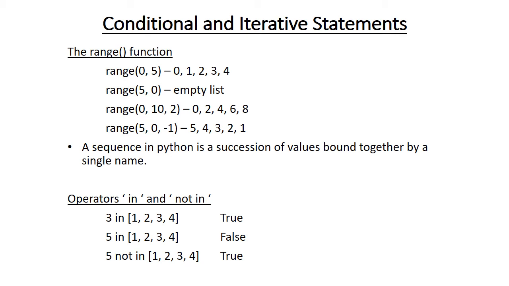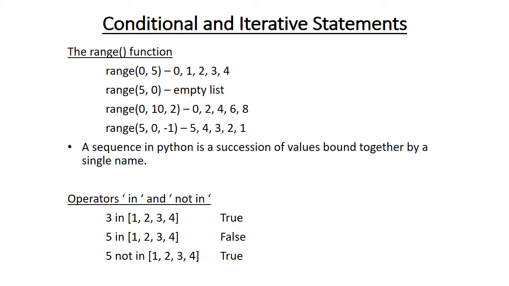range(5, 0, -1). Earlier when we wrote range(5, 0), we got an empty list. Now with range(5, 0, -1), it will decrement by 1. A sequence in Python is a succession of values bound together by a single name.